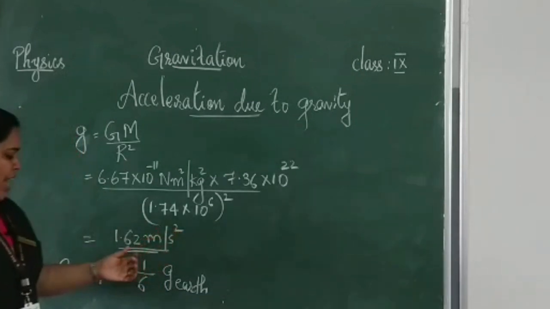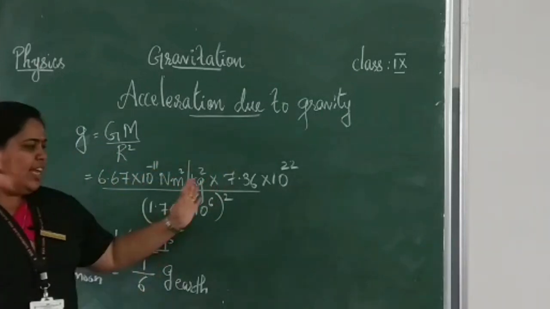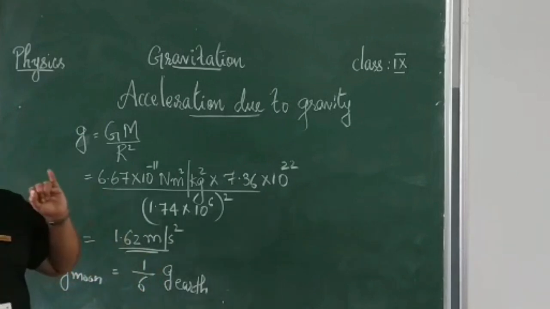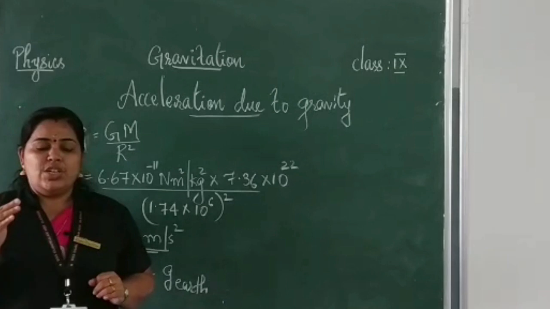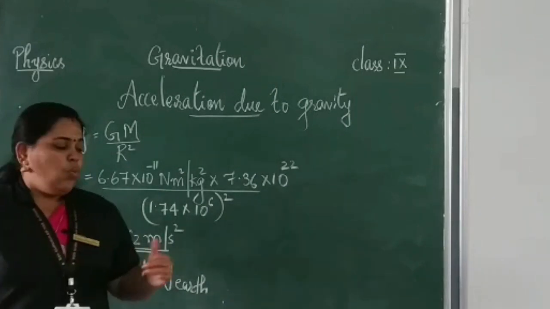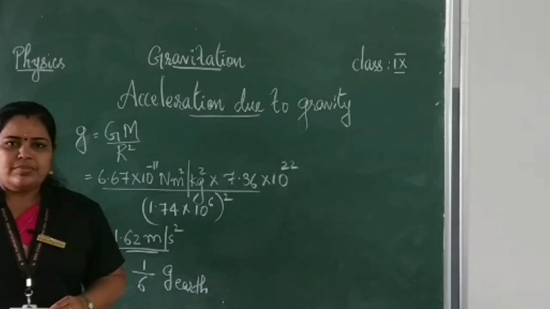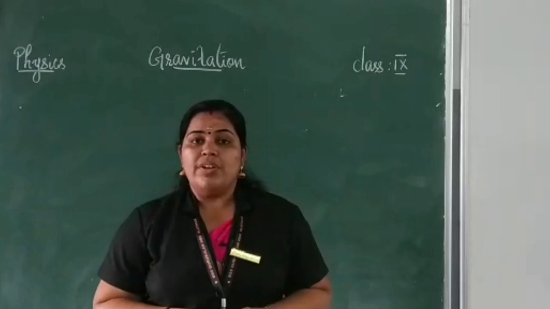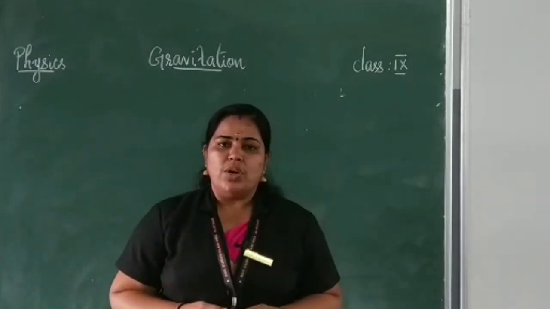So you have to study these values. No need to study these calculations and all. Just study the value. Acceleration due to gravity of earth is 9.8 meter per second square, and acceleration due to gravity of moon is 1.62 meter per second square. Is it clear? We have discussed already that acceleration due to gravity does not depend on the mass of the object.